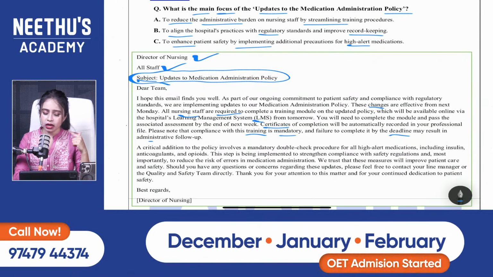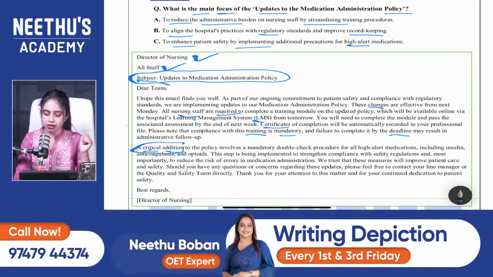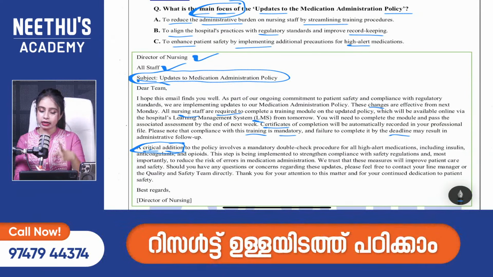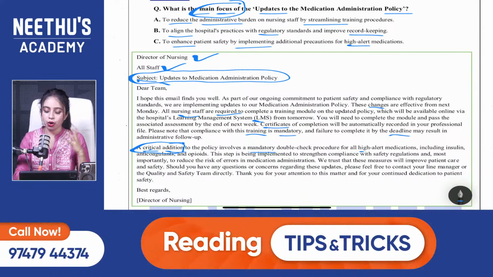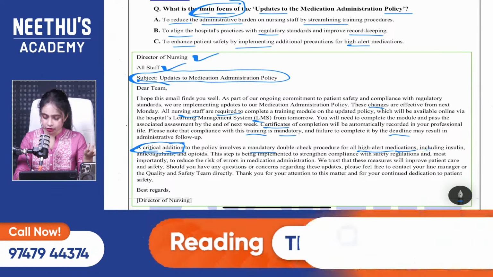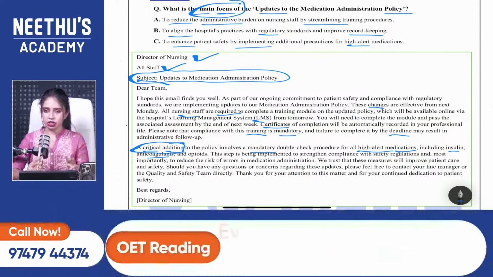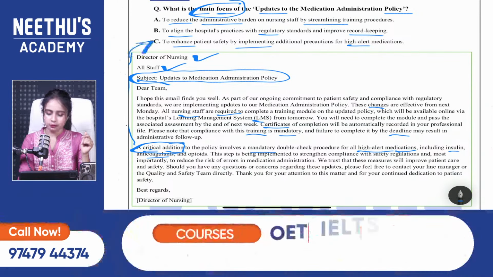Then a critical addition. I think this is the keyword from the question, critical addition. That means the main focus of the update. What are they adding here that is important? Critical means something very important. So a critical addition to the policy involves a mandatory double check procedure for all high alert medications, including insulin, anticoagulants and opioids. From that particular line, I am tracing my answer towards option C.